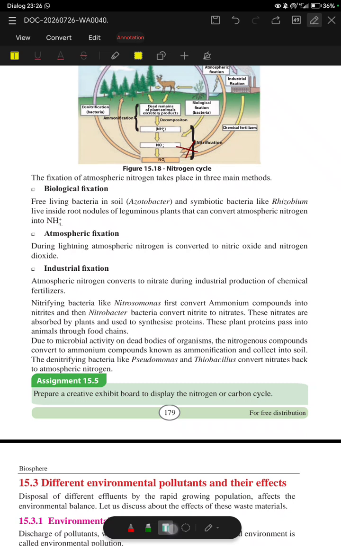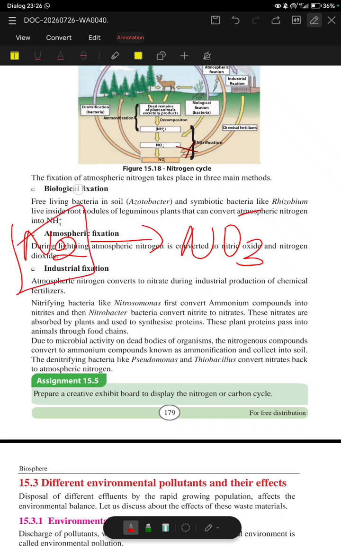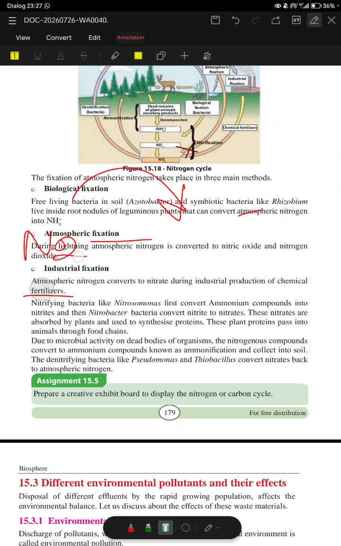What is industrial fixation? Atmospheric nitrogen is converted to nitrate during industrial production. N2 is converted to nitrate, that is NO3 minus. So nitrogen is converted to nitrate in industry. Atmospheric nitrogen is converted to nitrate during industrial production of chemical fertilizers. So when you are producing chemical fertilizers, you are converting nitrogen to nitrate.